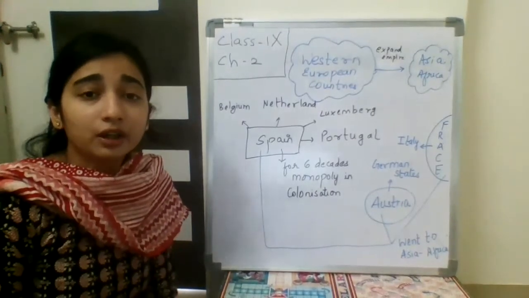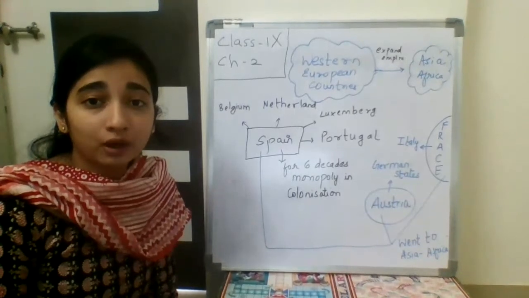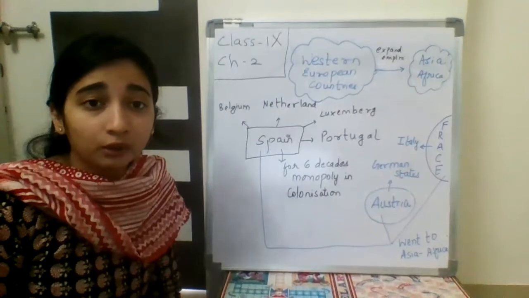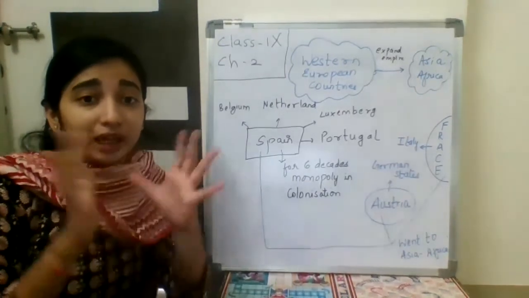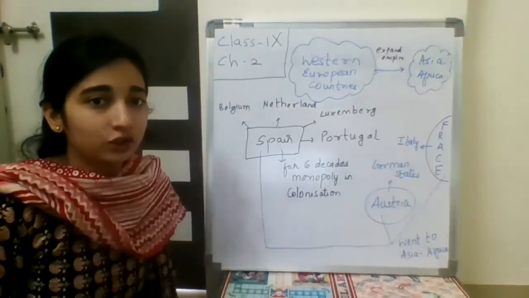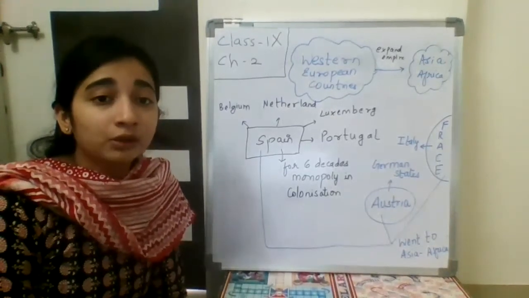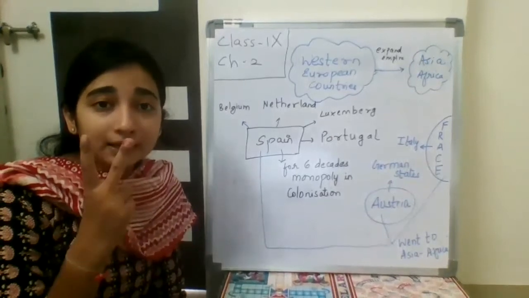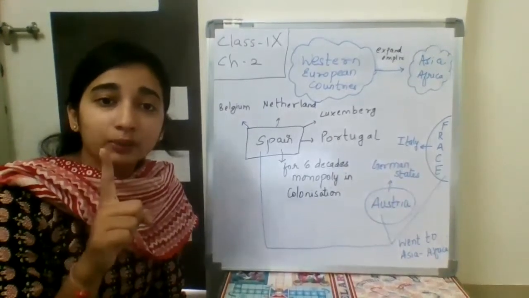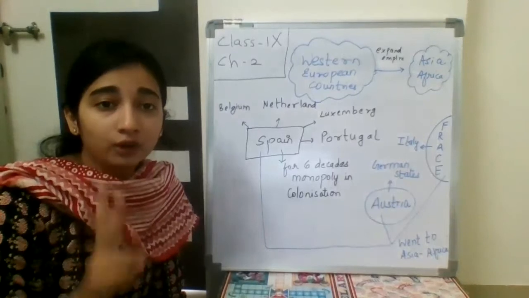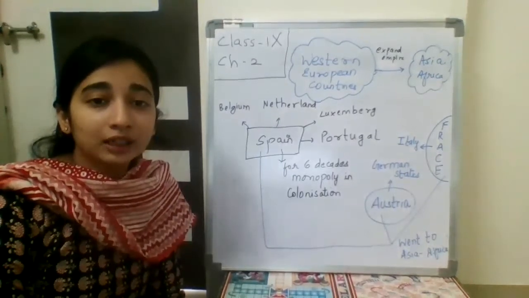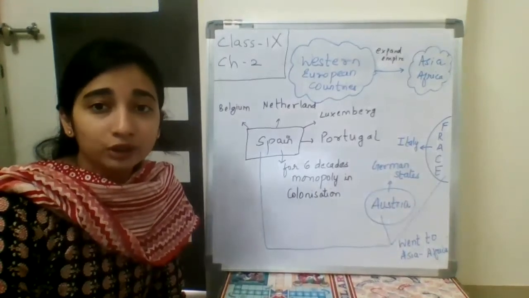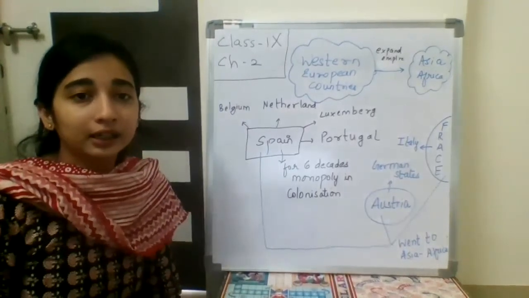Okay. So what do you mean by First World War? When many countries were fighting against each other, not two countries, many countries, that time it was known as World War, and these world wars have happened twice. So it's known as the First World War and the Second World War. Here we will study why the World War happened and why the Russian Revolution happened. So let us study in detail.